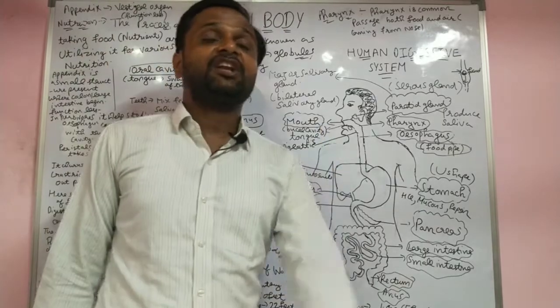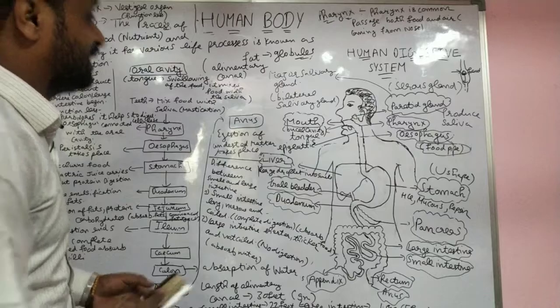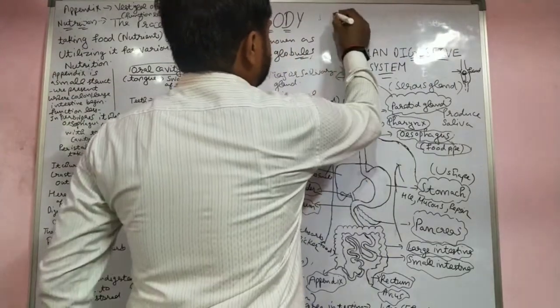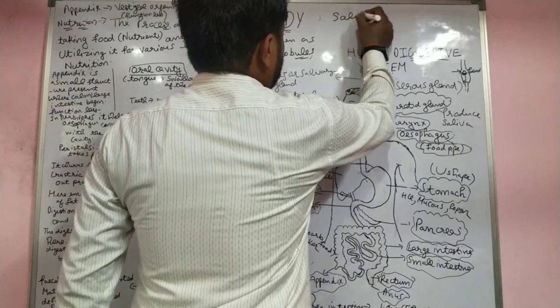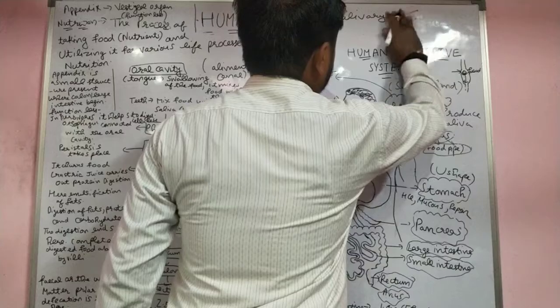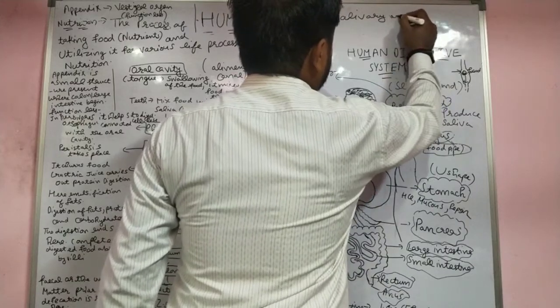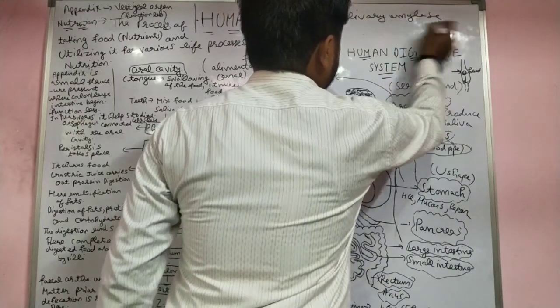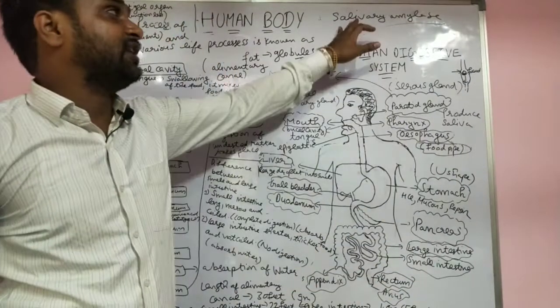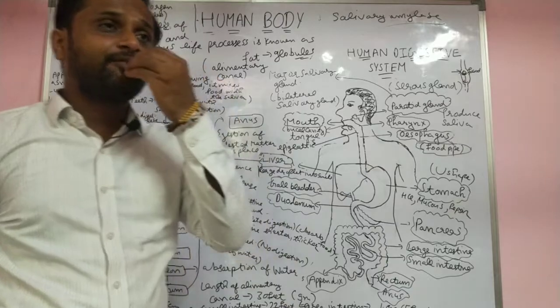The salivary gland releases one enzyme, which is called salivary amylase. What is the function of salivary amylase? When you take food, there is starch.